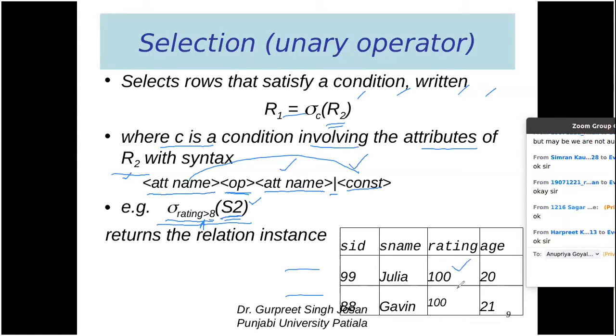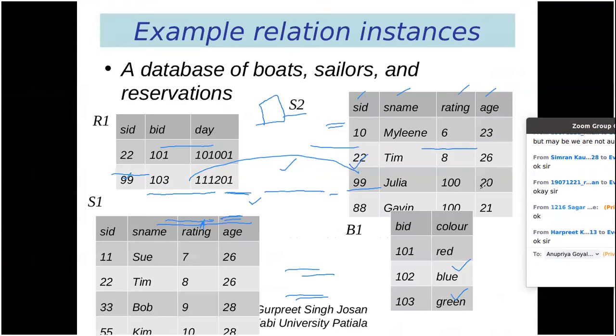As a result, again we are getting a table. The result of this operation is again a table, and I am giving the name R1 to this table. It will contain only those rows which satisfy the condition. The condition here is that rating should be more than 8, and you can see these two rows have a rating more than 8. If you see the original table, this is not more than 8, and this is also not more than 8. So the first two rows will be removed from the result and only the final two rows will be there.